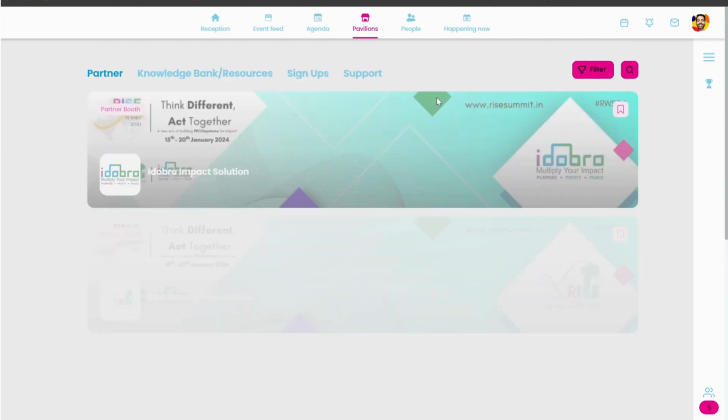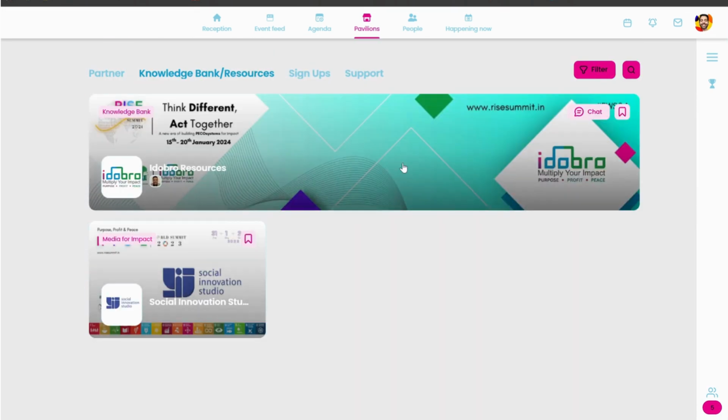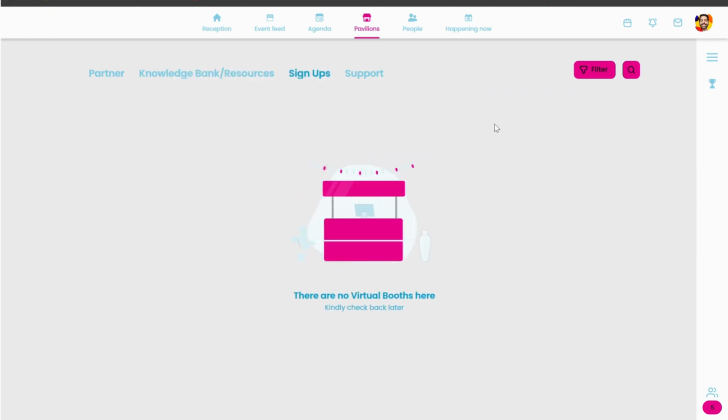The next section is the pavilions, where most of the resources and information from the partners is being hosted under the partners section. Knowledge Bank and Resources hosts a lot of toolkits and more to come as the days come closer to the summit. Signups will host the section on forms, fundraising inputs, and as well as other campaigns that some partners are hosting. And the last section would be support, under which we'll be showcasing select NGOs whom you can support as an individual organization for fundraising or other needs that they might be posting here.